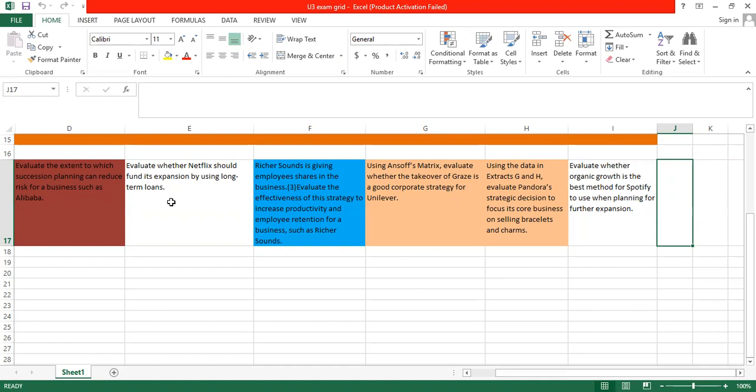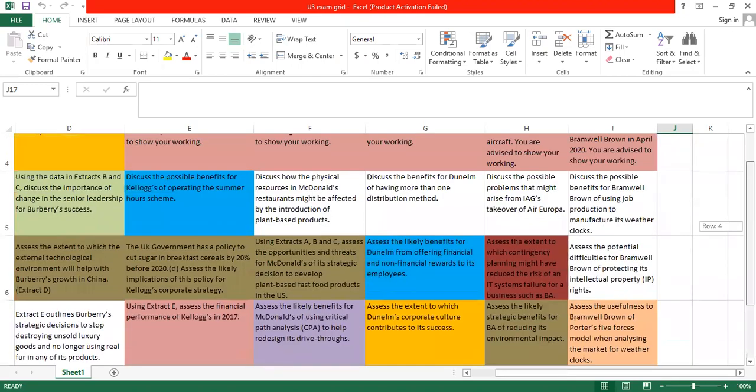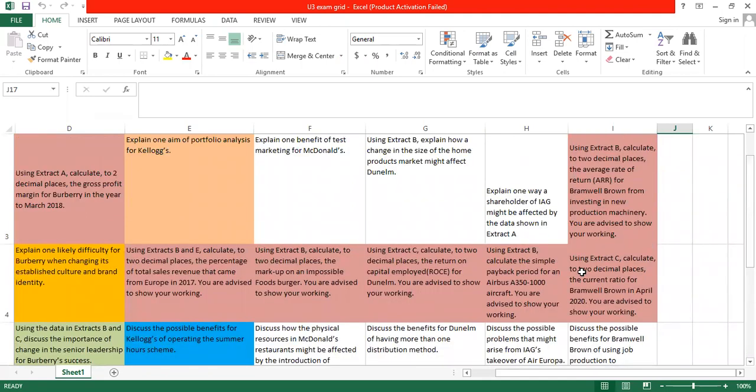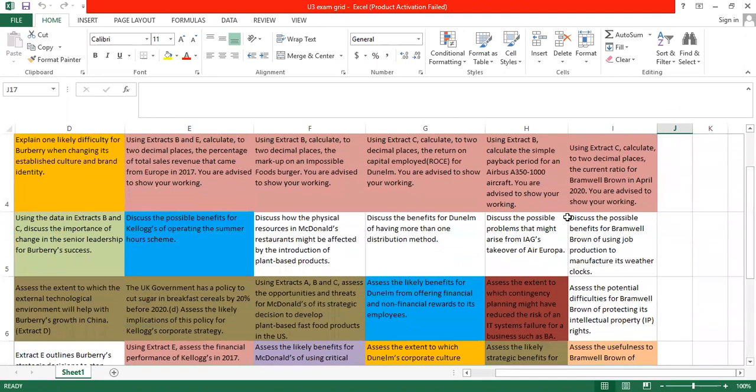So far you can see they ask about organic growth 2 times in the paper, and inorganic growth only 1 time. That is this IAG question. They ask about inorganic growth for the first time: discuss the possible problems that IAG raised from the takeover. There are 220 markers that came from the organic side. This is the only inorganic question in testing, so I'm expecting more.